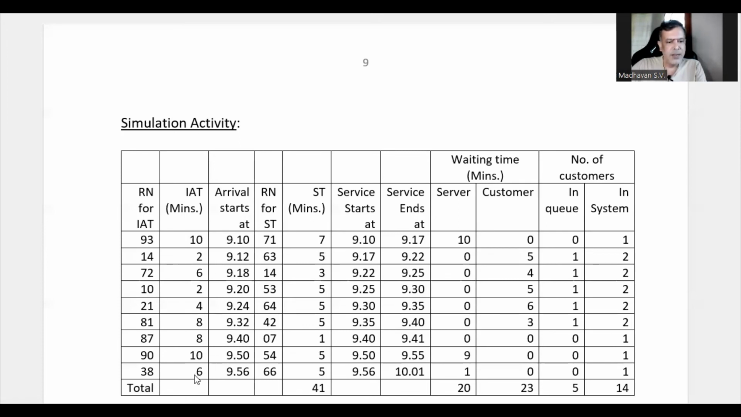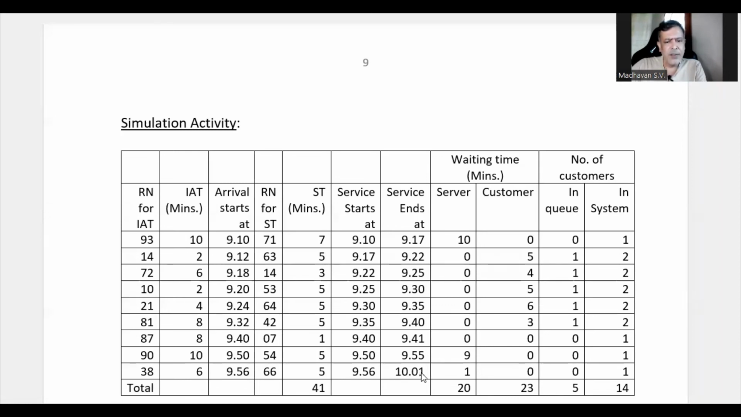The next arrival is happening after 6 minutes, which means arrival at 9.56. The previous service ended at 9.55, whereas the arrival only happens at 9.56, which indicates that the server is waiting for 1 minute, with no customer waiting time. That is why here it is 0. And since it takes 5 minutes for the service, the service ends at 10.01.